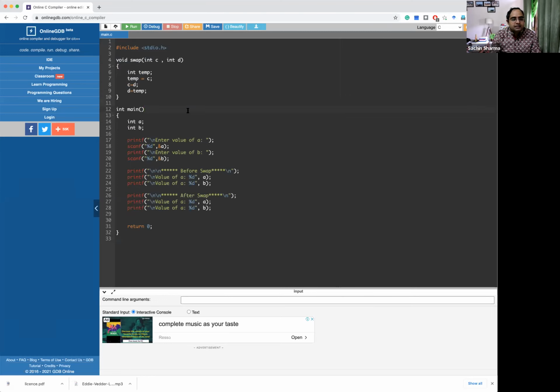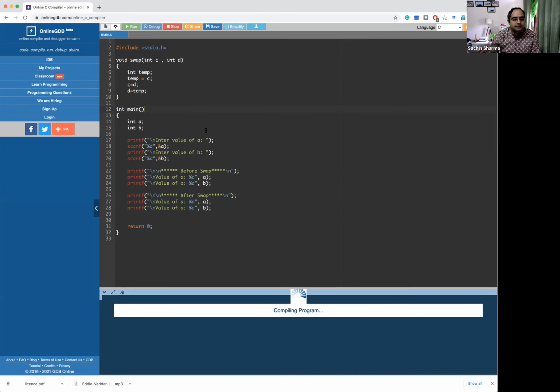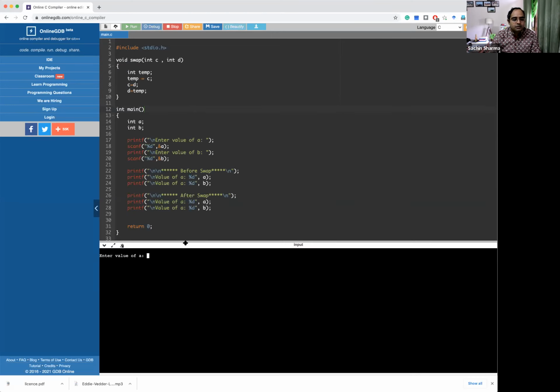We have taken values from the user, and before swapping we have printed the values of these variables, and after swapping we have printed the values of these two variables. But our expectation was that the printed values should be the swapped values.